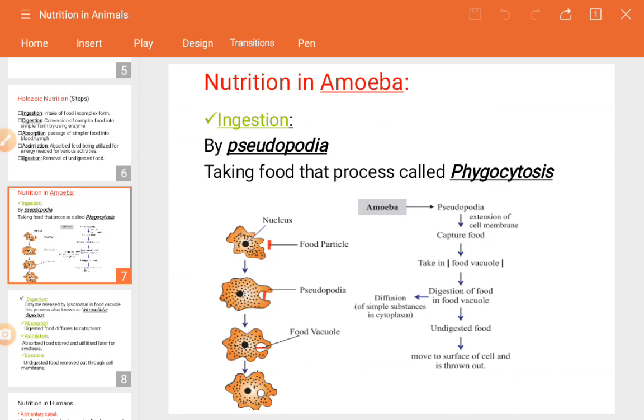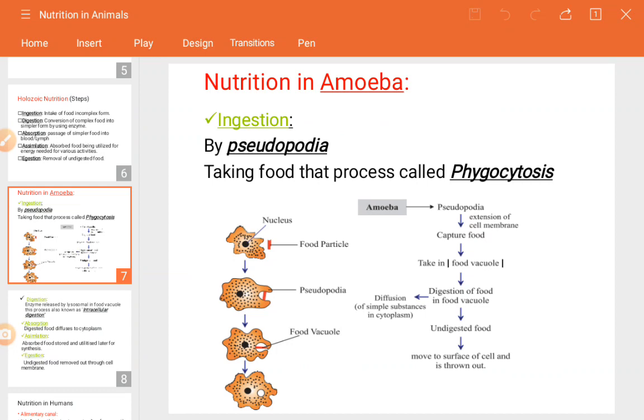Here the amoeba consists of only a single cell, but human beings and the other organisms are made up of a number of cells. That's why they are known as multicellular organisms. The cells consist of about 11 to 12 organelles.